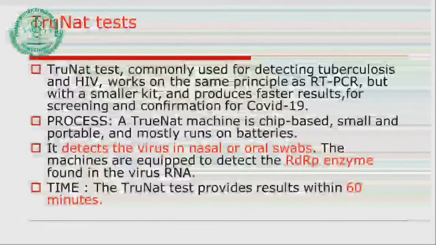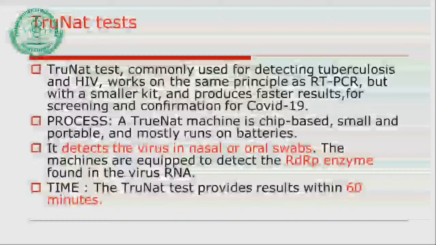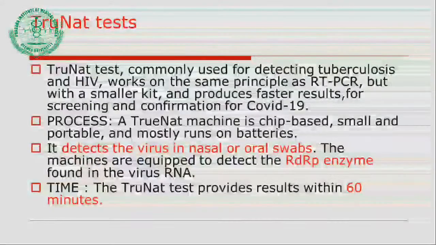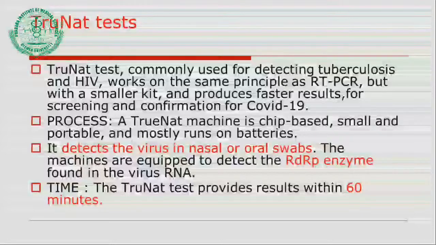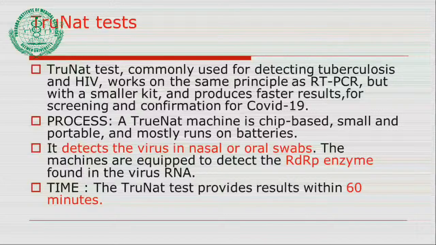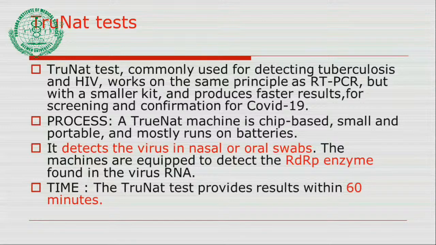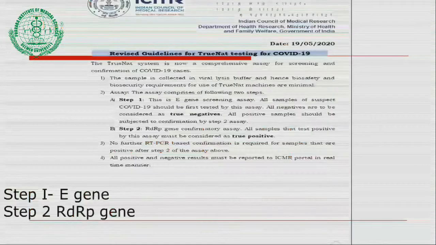Providence has also responded immediately to this COVID pandemic. The microbiology department of health sciences is working in relation with the corona. The TrueNet machine is a chip-based small portable machine. It detects the virus from the nasal or oral swab, and it is equipped to detect the RdRp enzyme found in the RNA virus. It requires approximately 60 minutes.